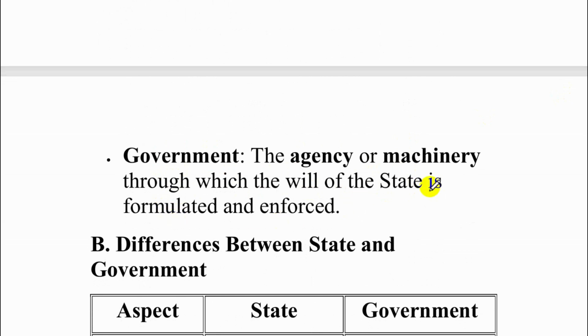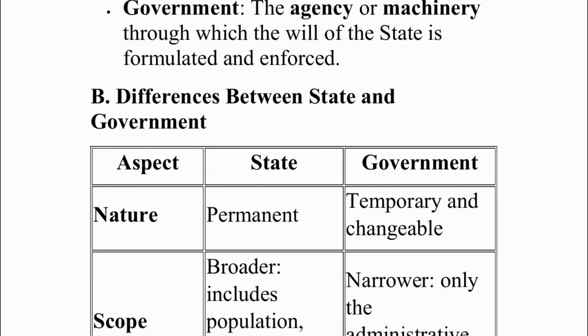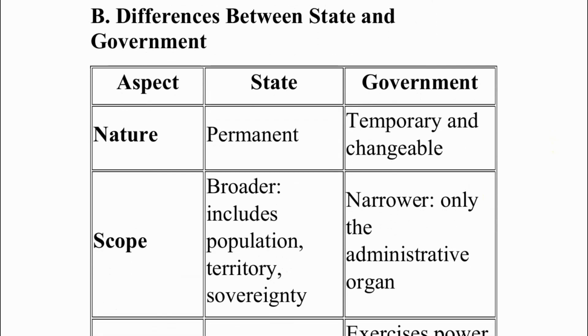That is, the laws are formulated and enforced. So government is a machinery or an agency of the state, whereas state has these four basic elements that we studied earlier. Now let us look at the differences between the state and the government.